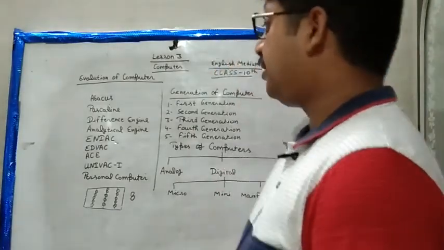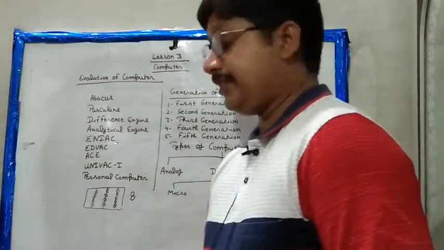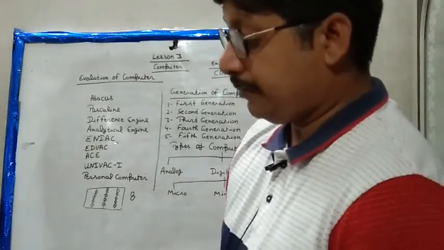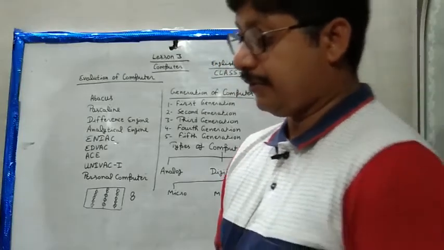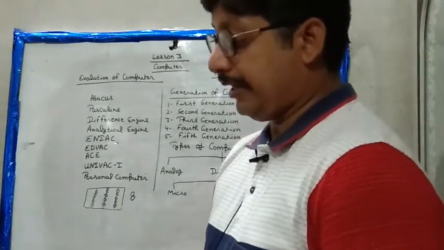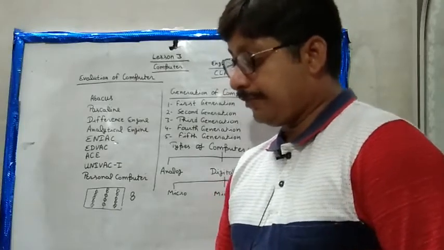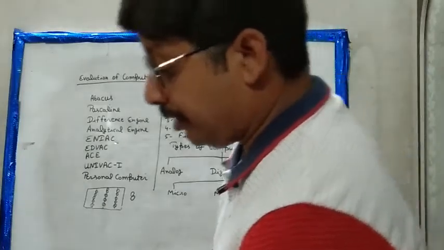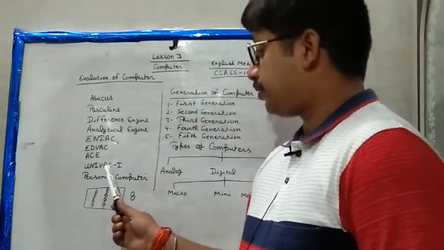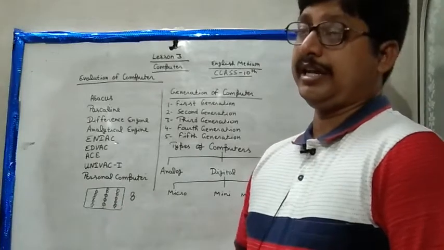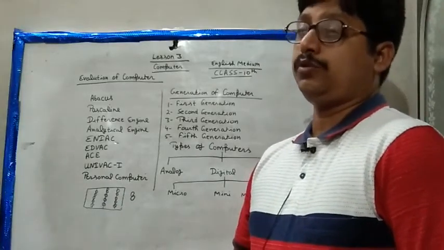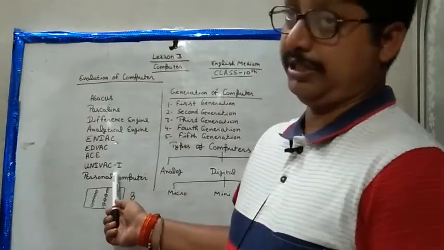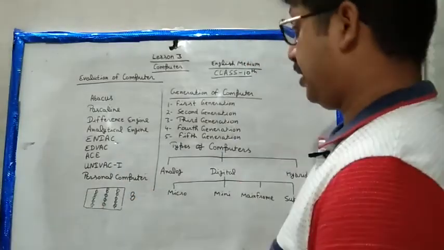Okay, now UNIVAC. It is known as Universal Automatic Computer. It was developed in 1951 by John Mauchly and J. Presper Eckert. It was the first commercially successful computer. It was the first commercial computer that had features for commercial work, like accounting. This type of work we do on the UNIVAC, Universal Automatic Computer.